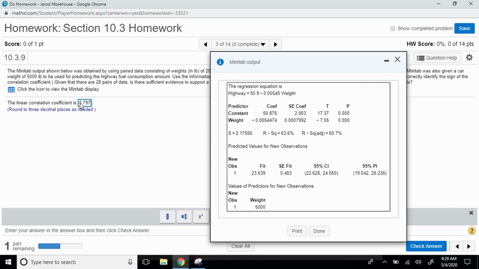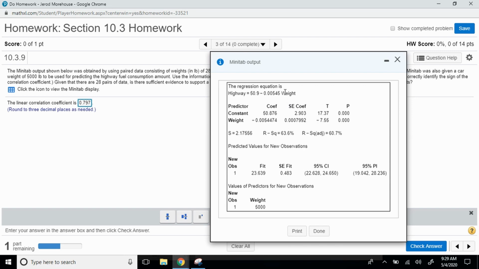I want to pause here and caution you. R squared, because we're squaring a value, is always positive. However, you'll recall from previous videos that the correlation coefficient can be negative. The sign of the correlation coefficient and the sign of the slope are always the same.